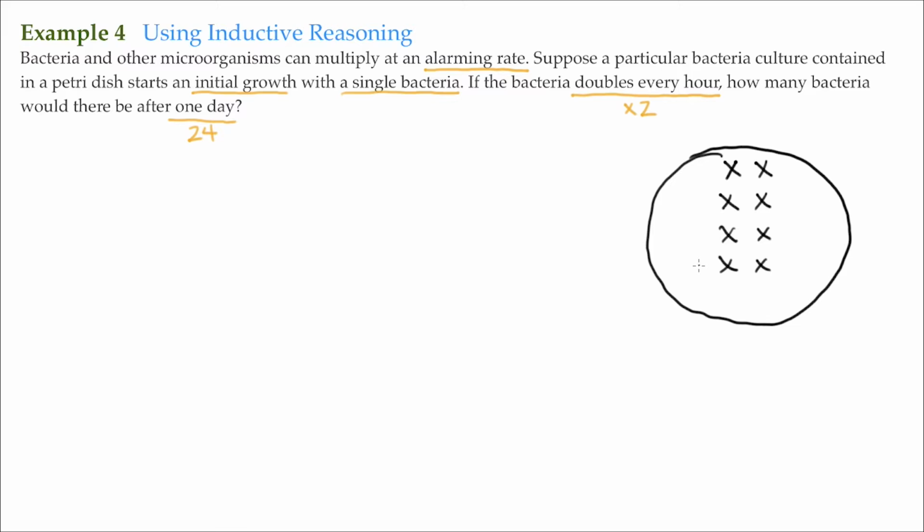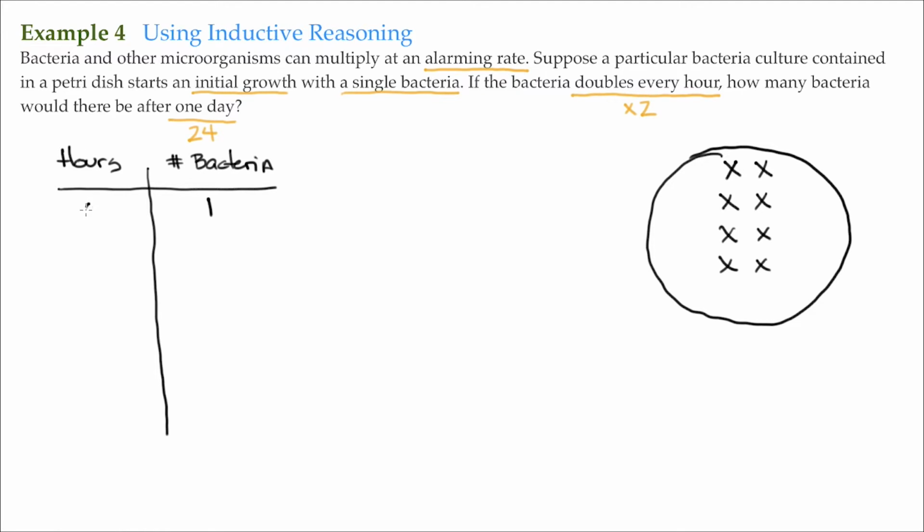So I think we get the idea as far as what's occurring. So what I'm going to do is make a table to help organize my thoughts. And you should too. You should do whatever you need to do to give yourself a clear understanding of what is occurring. So I'm going to start a table here. I'm going to put down maybe hours, and then over here, maybe the number of bacteria. So of course, at the start, we have 1 bacteria. So the hours is, no hours have gone by. That's our initial growth. We start right there. Our initial means at the beginning, we have 1 bacteria.